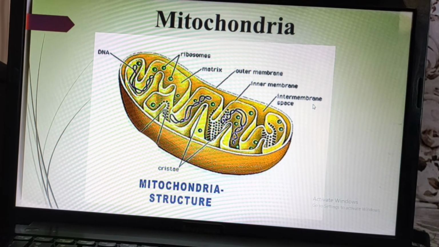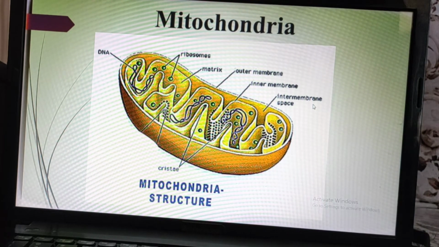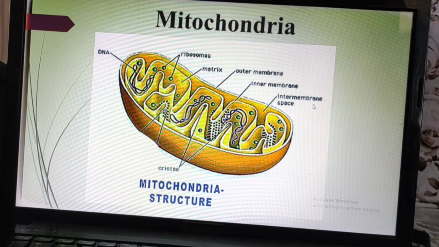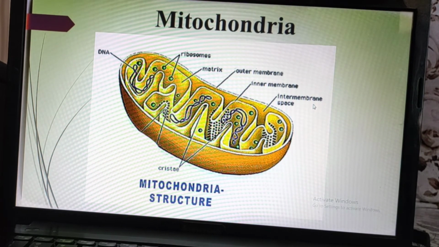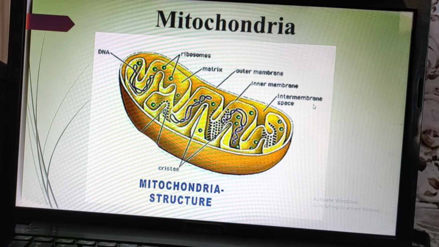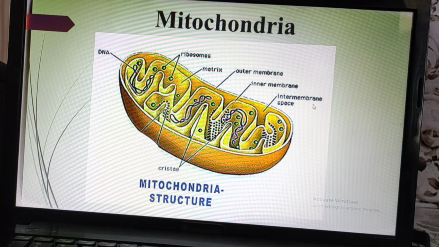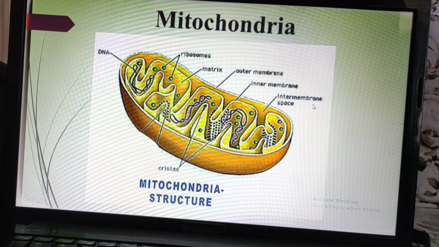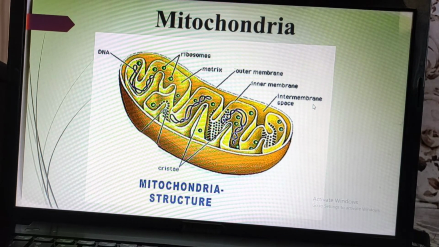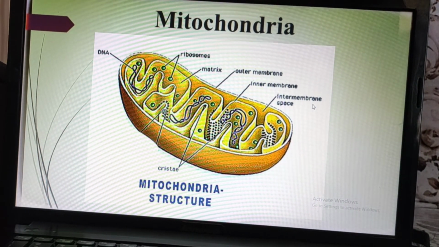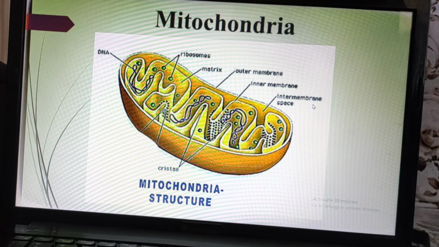And this inner membrane also has a matrix, and in this matrix DNA, RNA, ribosomes, that means all types of ribosomes, 70S ribosomes, lipids, and various enzymes are present, and these enzymes will ultimately help in the Krebs cycle and other pathways.